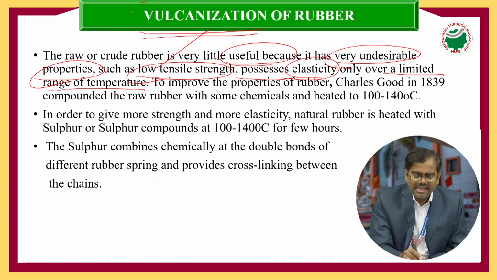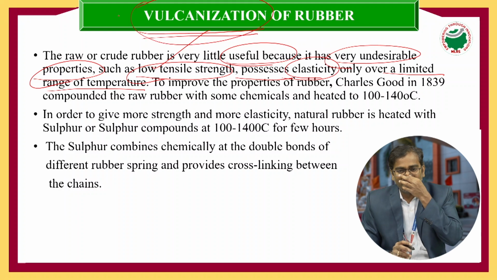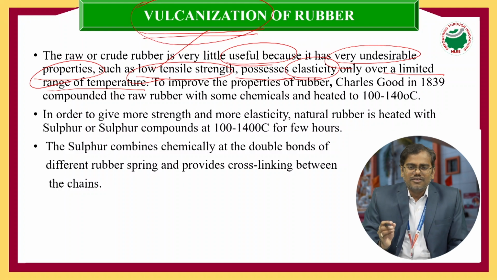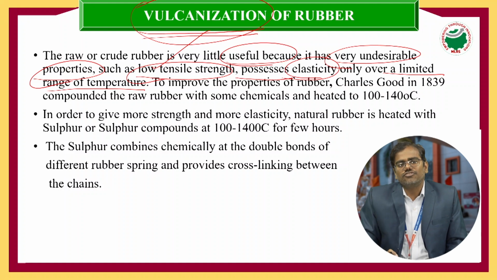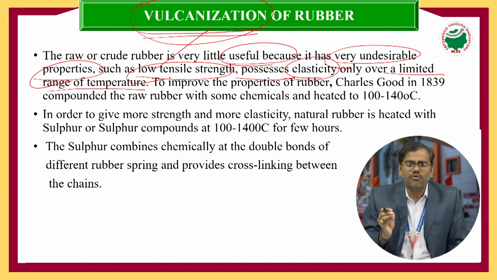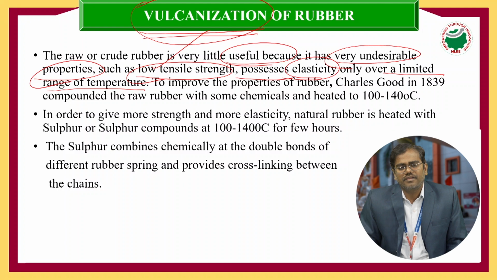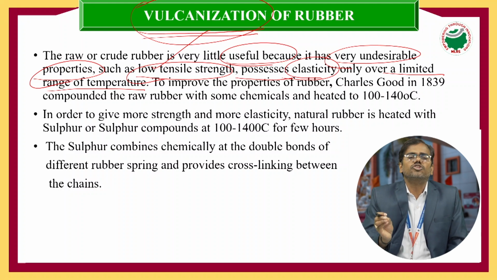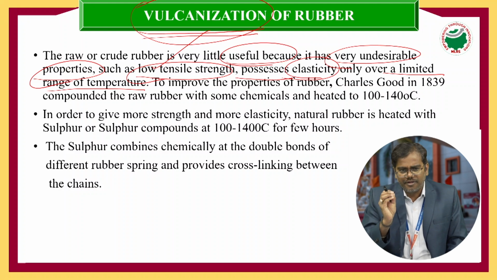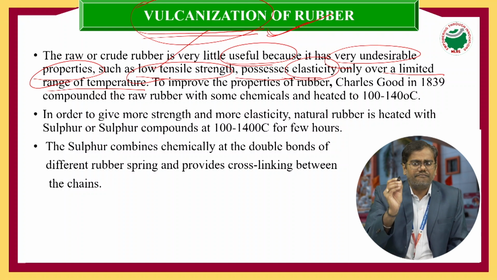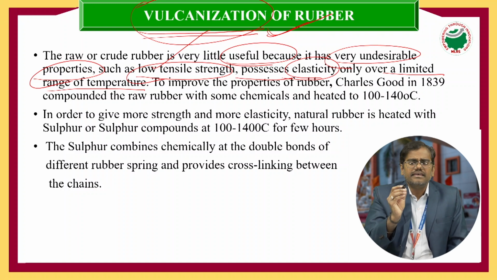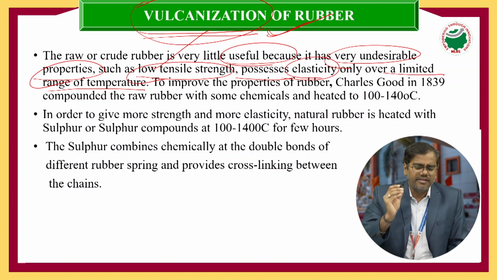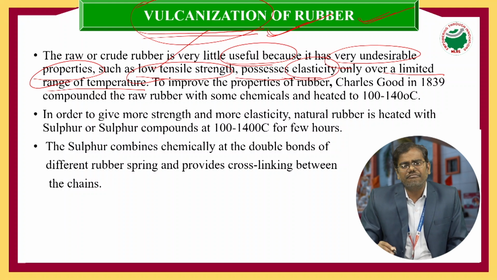That's why vulcanization of rubber is nothing but improving the properties of natural rubber. Charles Goodyear in 1839 added sulfur compounds to the natural rubber to improve its properties, and this is called vulcanization of rubber. In the simple way, heating the natural rubber with sulfur is called vulcanization of rubber.